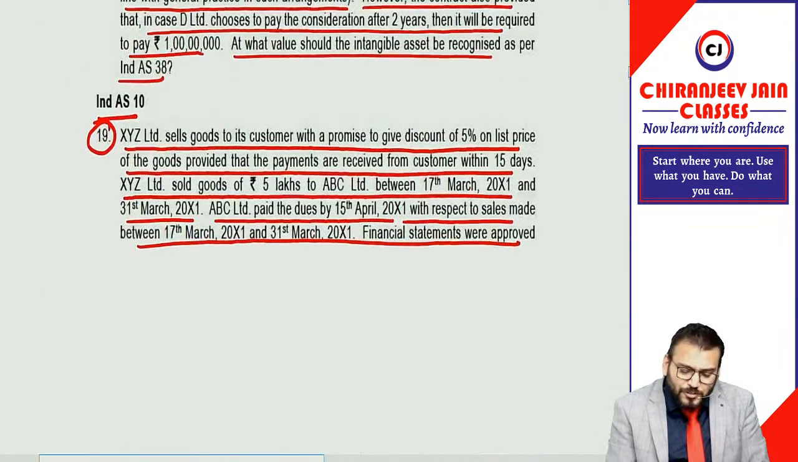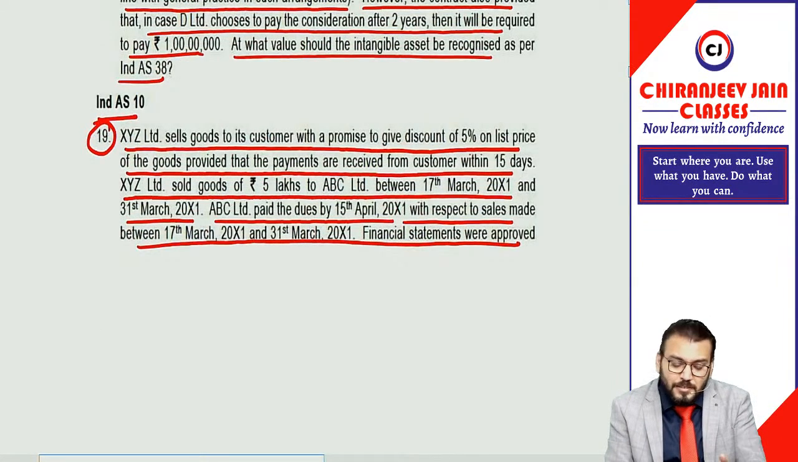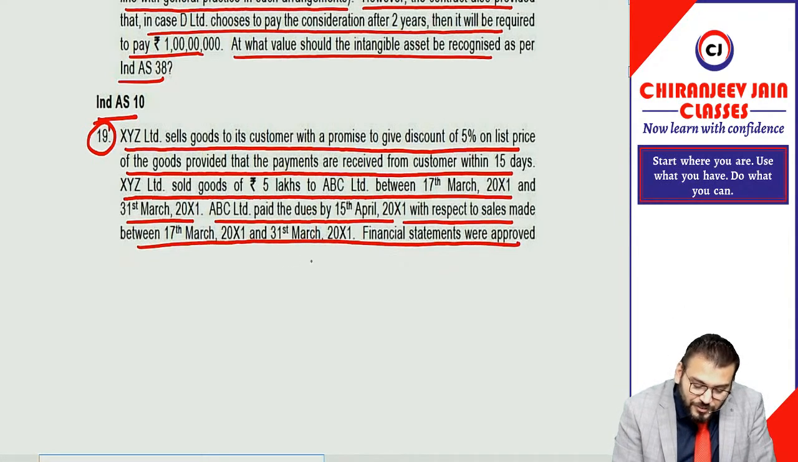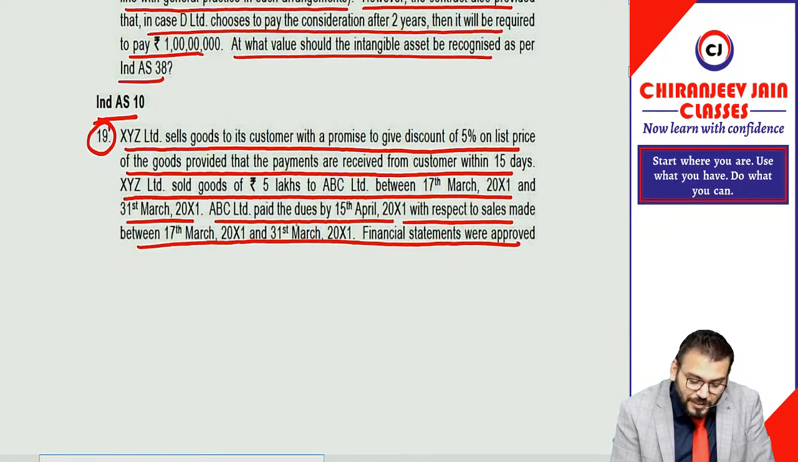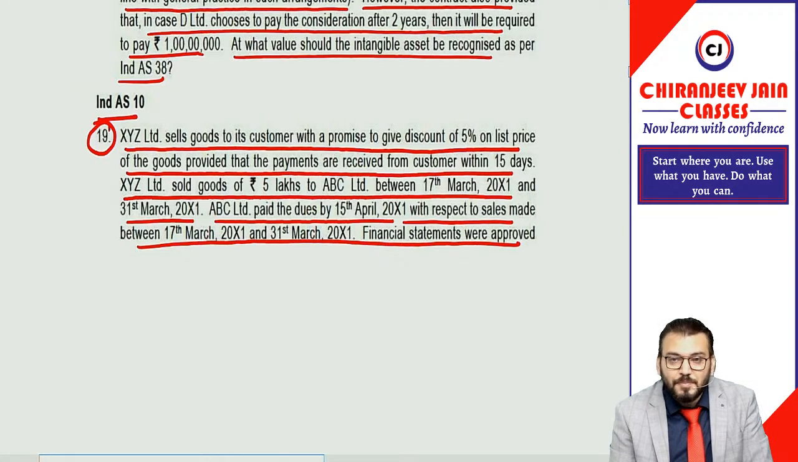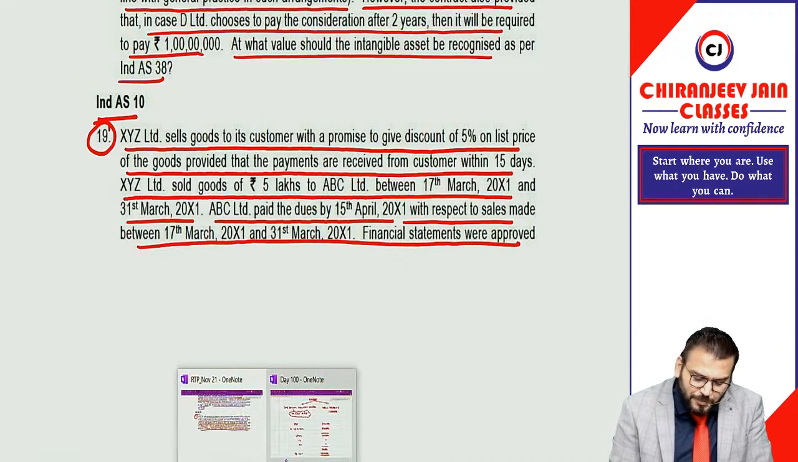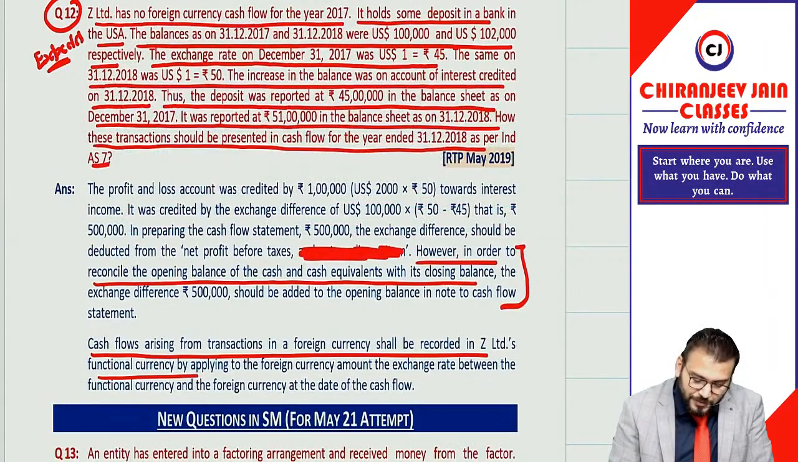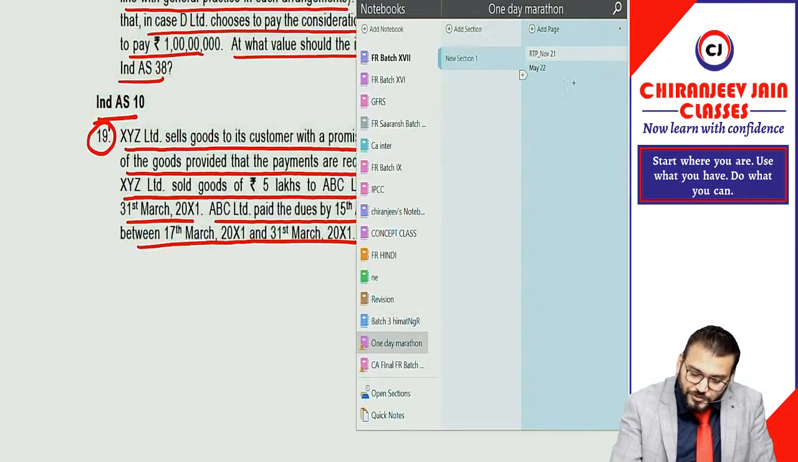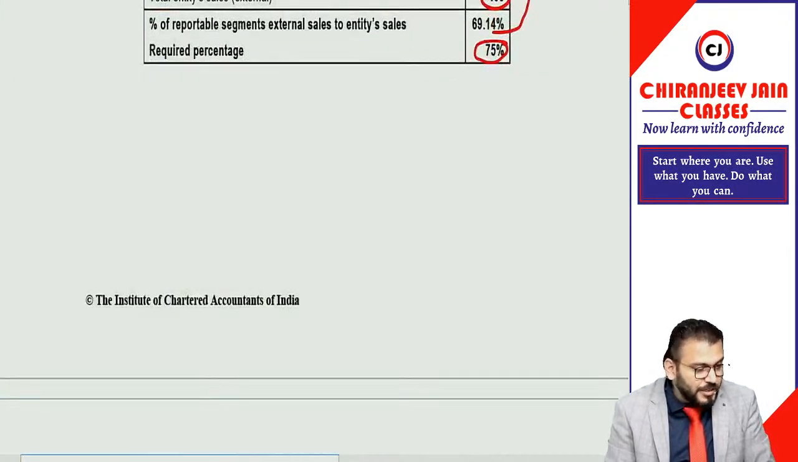Correct. Now, can I say it becomes an adjusting event? Some discount was given, meaning there was some variable consideration, and it is now confirmed before approval of the financial statements that the customer will avail the discount. Correct. It means now the transaction price will be equal to 5 lakh minus 5%. It is an adjusting event. Let's see what answer has been given.